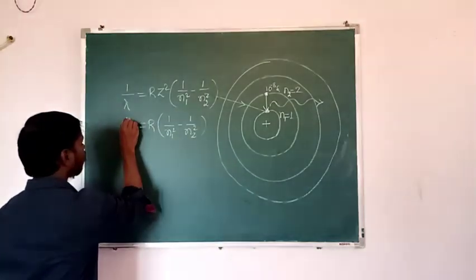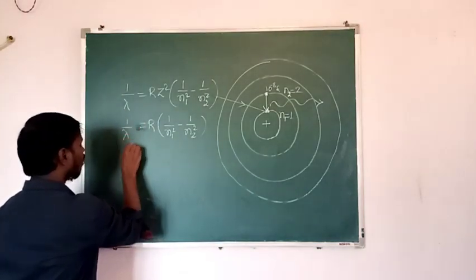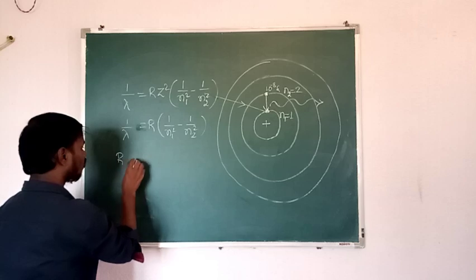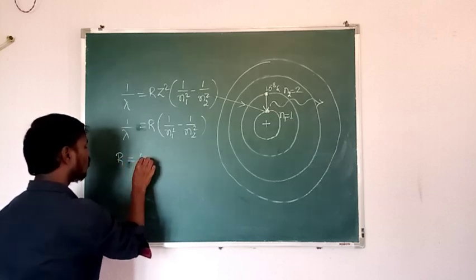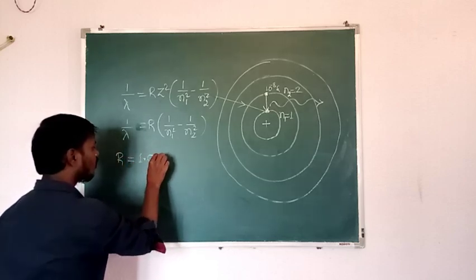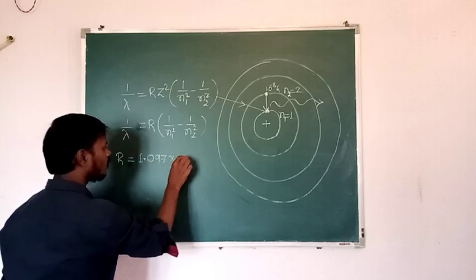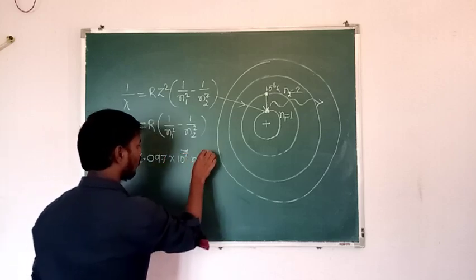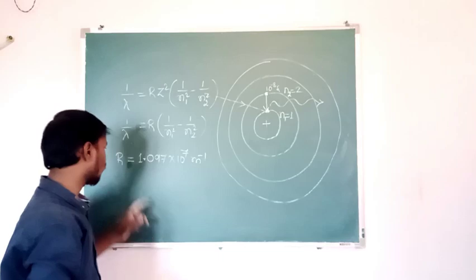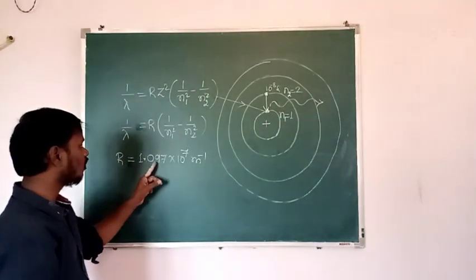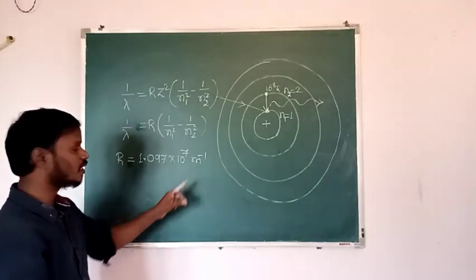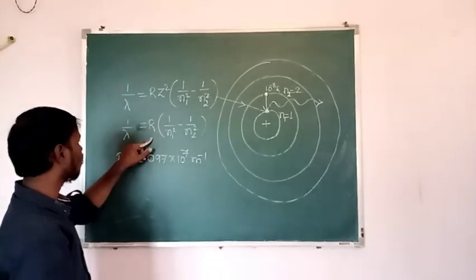So what is R? R is nothing but the Rydberg constant and its value is about 1.097 into 10 to the power of 7 per meter. So what is the value of the Rydberg constant? 1.097 into 10 to the power of 7 per meter. Why is it per meter?